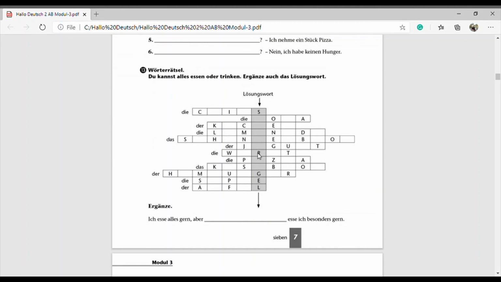SCHOKORIEGEL. Schokoriegel is chocolate bar. So here is the sentence: Ich esse alles gern. So I eat these all very gladly. Aber Schokoriegel esse ich besonders gern. Okay, but I love to eat chocolate bar. Okay, so in this way we have done this chapter, Arbeitsbuch Lektion 3 for class 7. Okay, then auf Wiedersehen.